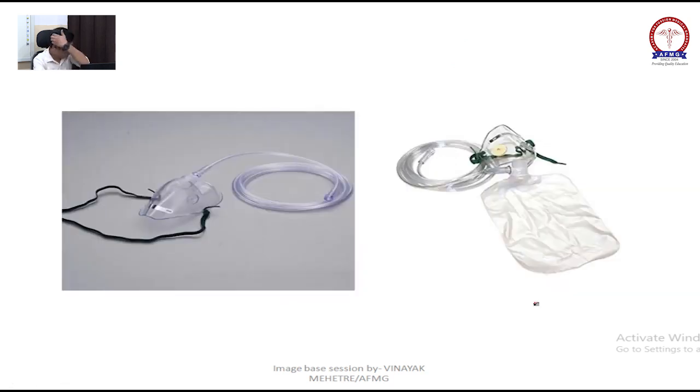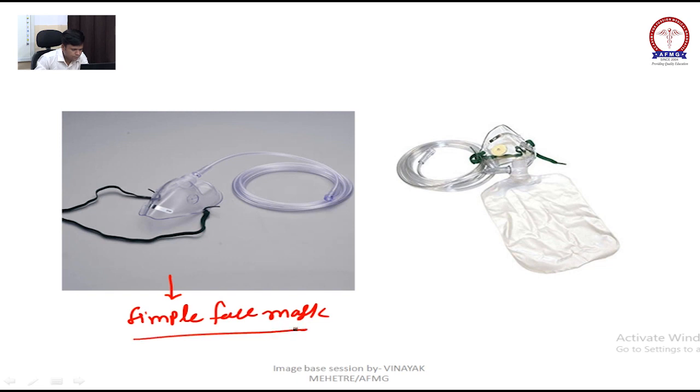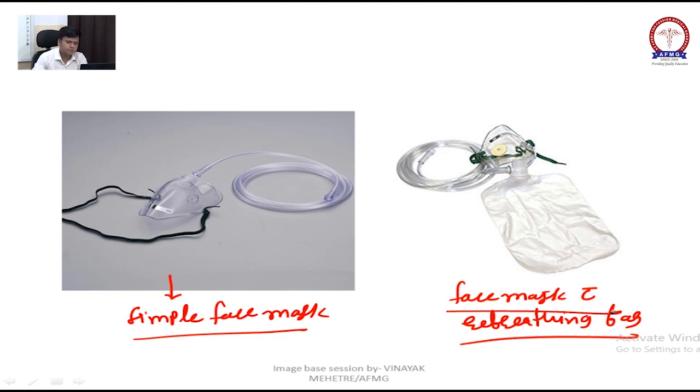Nasal cannula. Okay, now this is your simple face mask. You can see, plain, everything is plain, transparent. And this is your face mask with rebreathing bag.